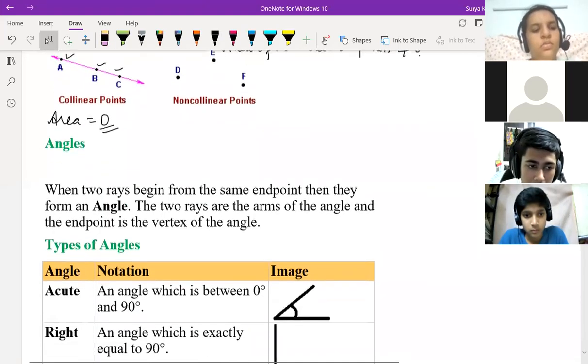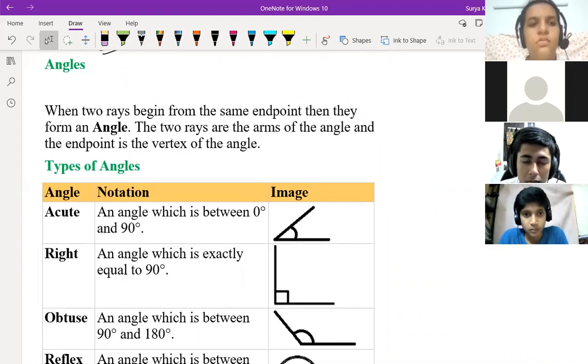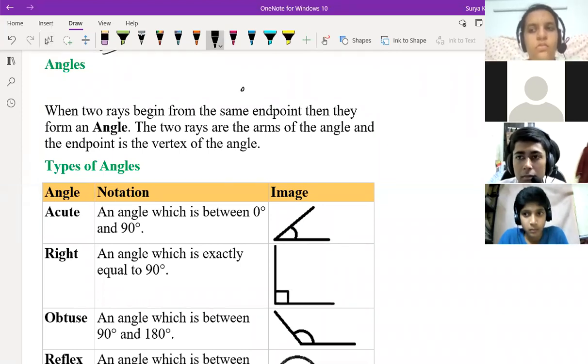Now the next topic is angles. When two rays begin from the same end point, then they form an angle. So this is one point. Rays means from here to this side and this side.